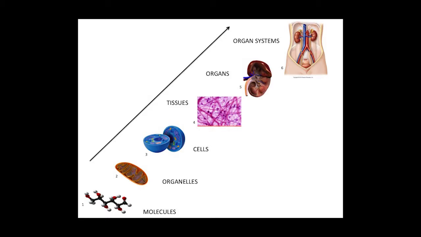At the most basic level are molecules, such as glucose. Next are subcellular organelles, such as this mitochondria. Organelles are then integrated into the next level, the cell, seen here, a eukaryotic cell. The cells then form tissues like this connective tissue. Several tissue types then form organs like this kidney, which in turn make up entire organ systems. The next level of integration is the individual.